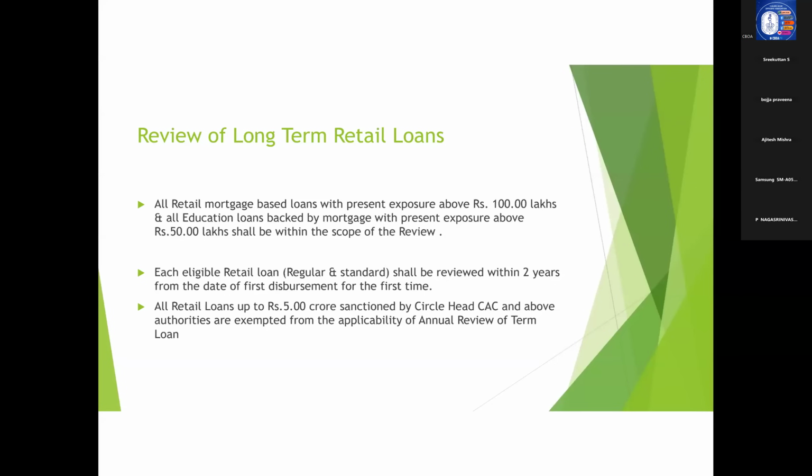That means if a branch has a Canara mortgage loan with exposure or outstanding above 100 lakhs, that needs to be reviewed again. It is a periodical exercise, and it is for mortgage-based retail loans other than education loans. In the case of education loans, the guideline is a little bit different. If it is backed by mortgage, the limit is above 50 lakhs.